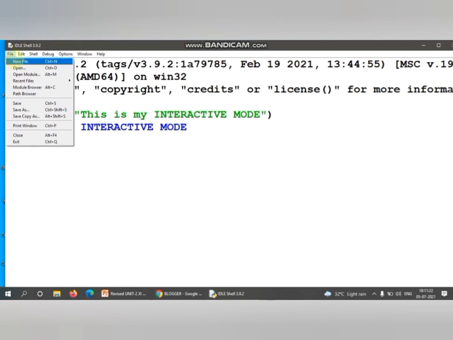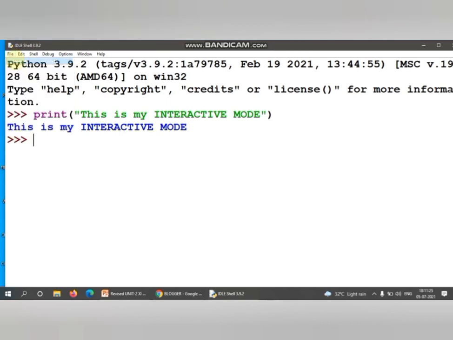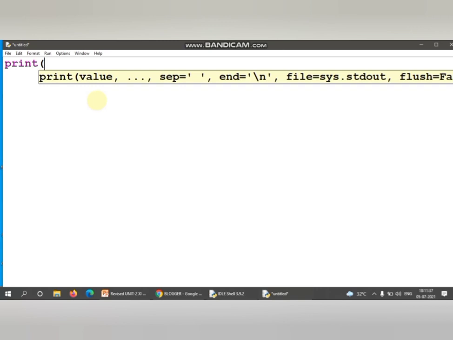Press the file menu and go to new file. So your untitled file gets opened. You just write anything which you want to print. I'm having some problem with my R key. This is my script mode file.